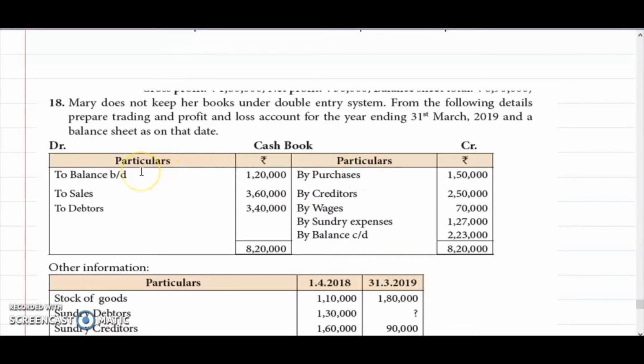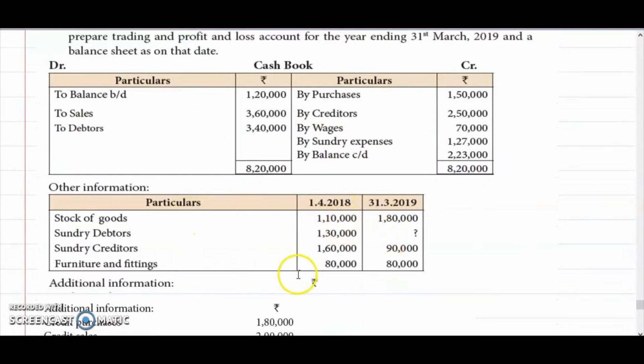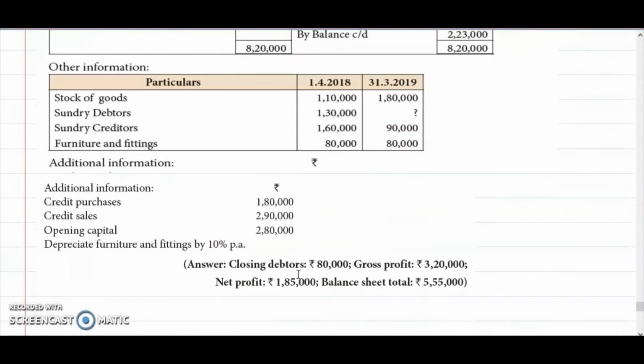That is, the ways the cash is coming into the business are the receipts. Payments means the ways the money goes out from the business, given on the credit side. This is receipts, this is payments, and other information is given in the problem. So in this problem, credit purchase is given and credit sales is given. So there is no need to prepare the total debtors account or creditors account, and opening capital is also given. So no need to prepare the statement of affairs. Then what else do we have to prepare?